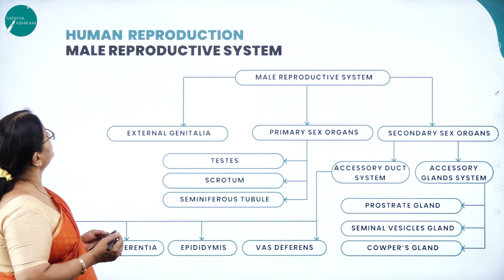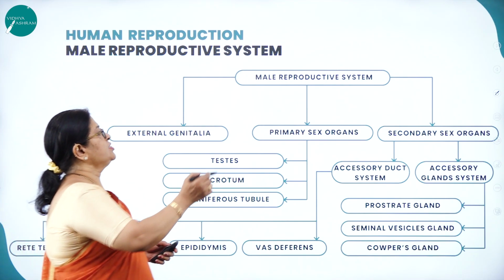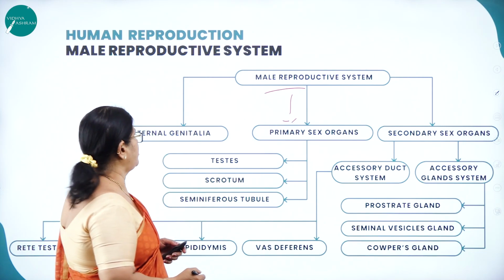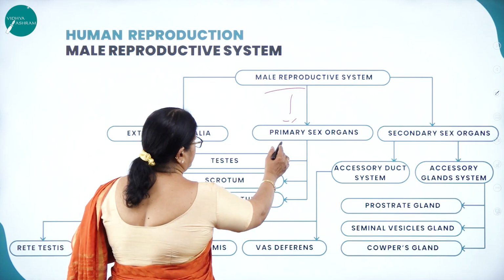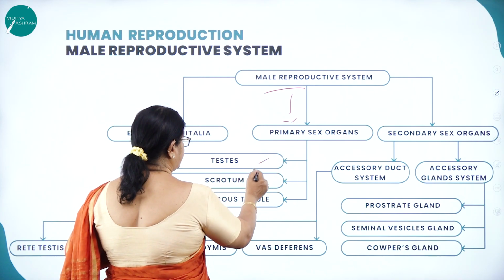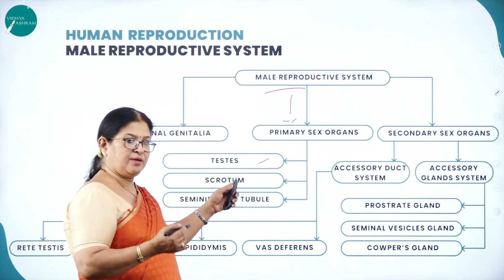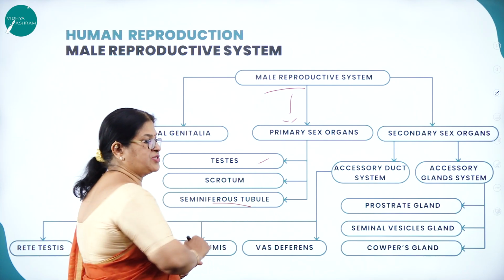Then human reproduction, the male reproductive system, already discussed like a summary. Here you can see the male reproductive system. The primary sex organs are the testes, located extra-abdominally in a pouch-like structure called the scrotum, where you find the seminiferous tubules.